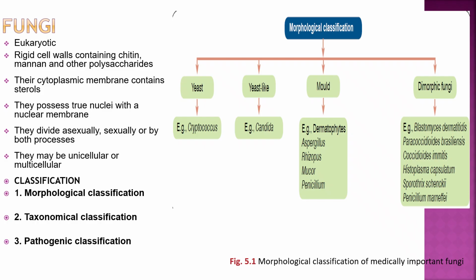The classifications are of three types: morphological, taxonomical, and pathogenic. First, morphological classification. Yeasts, for example Cryptococcus, are yeast-like cells, oval or round cells with buds. Another example is Candida. Molds have hyphae, elongated structures. Examples are dermatophytes, Aspergillus, Rhizopus, Mucor, and Penicillium. Dimorphic fungi have two forms, at 37 degrees Celsius and at room temperature. Examples: Blastomyces dermatitidis, Paracoccidioides brasiliensis, Coccidioides immitis, Histoplasma capsulatum, Sporothrix schenckii, and Penicillium marneffei.